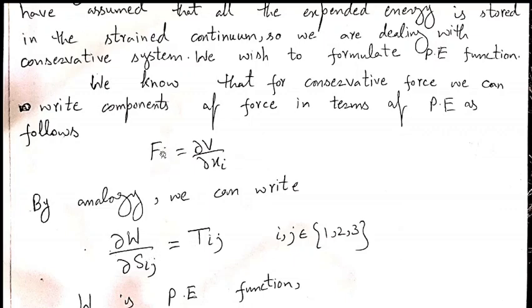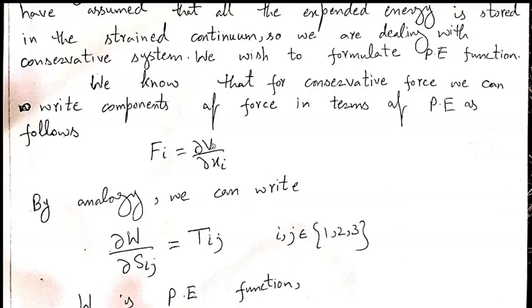Here we have components of force, and we know from Hooke's law that F is equal to kx, F being the force in Hooke's law, and for the generalized Hooke's law we have stress Tij equals Cijkl Ekl. Here, with the help of analogy, the force components F1, F2, F3 will correspond to the stress components Tij, the 9 components.